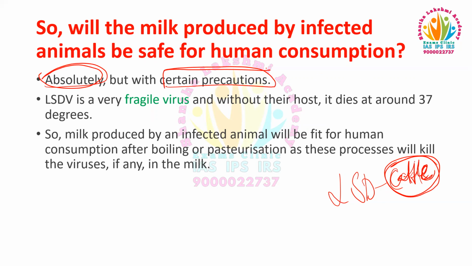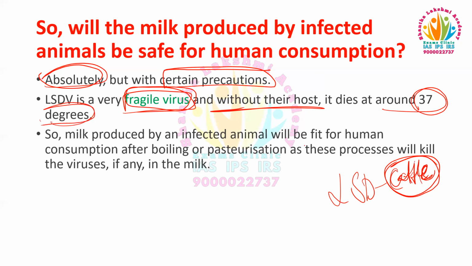This LSDV, lumpy skin disease virus, is a very fragile virus. That is, it is unstable, and without its host, it dies at around 37 degrees. So milk produced by an infected animal will be fit for human consumption after boiling or pasteurization, as these processes will kill the viruses if any is there in the milk.